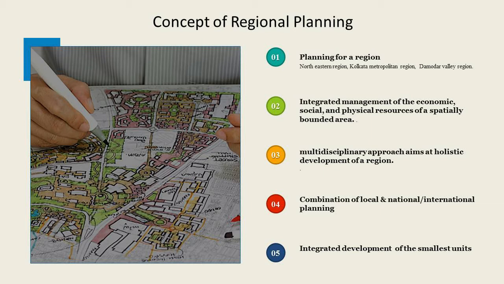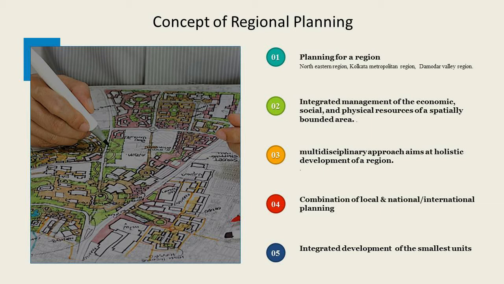That can be for the local level, for example for any metropolitan region, that can be for the regional level also, and that can be for the national level, or for the international level also.